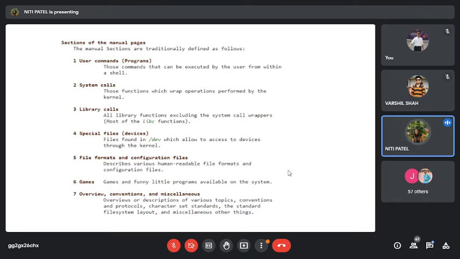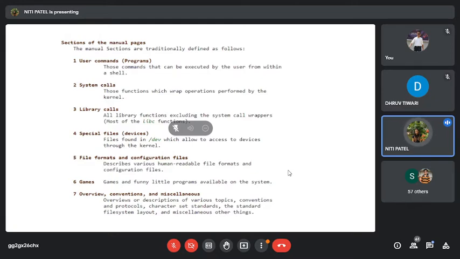Last is the games. The games and funny little programs are available on the system. Do you know that there are some games already available in the system? Yes, ma'am. Only one which I know is the cards in the Windows.